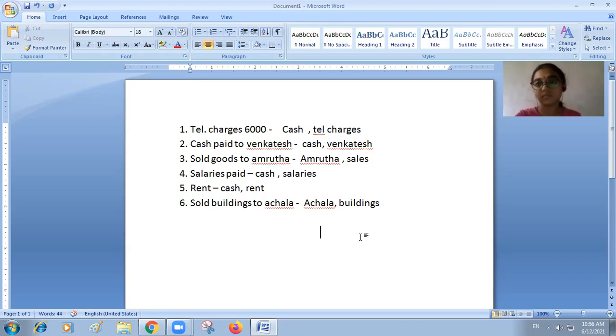In every transaction, one account needs to be debited and another account needs to be credited. In accountancy language, debit means taking or receiving, credit implies giving.